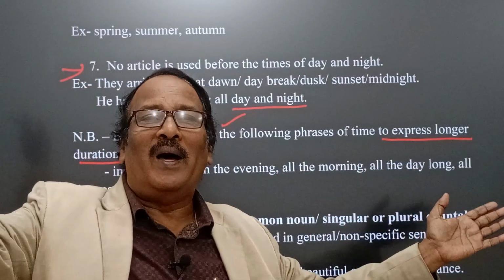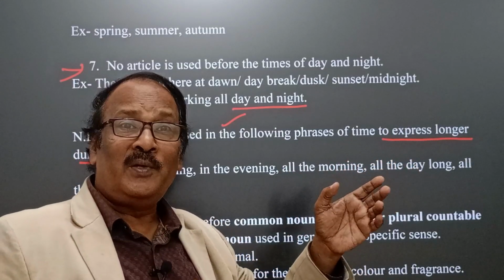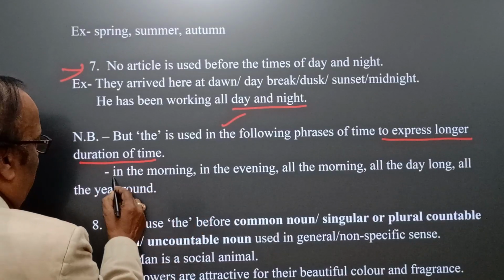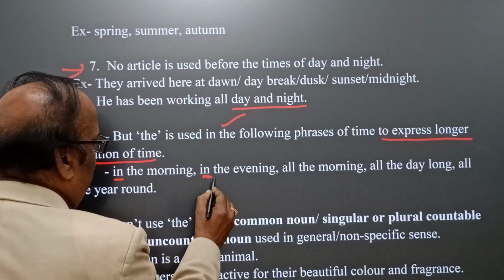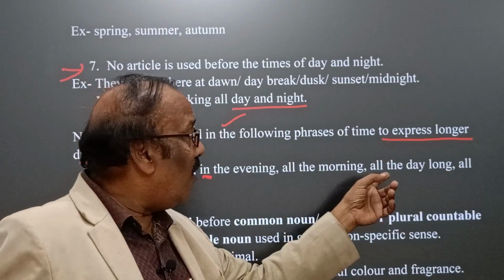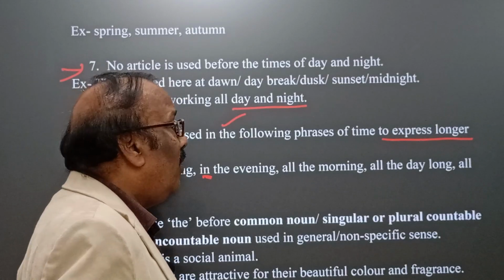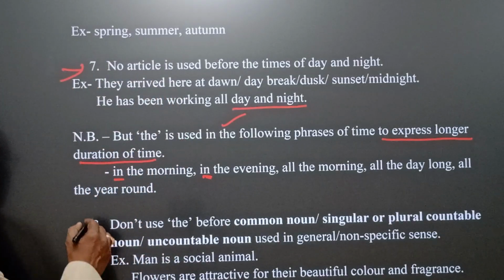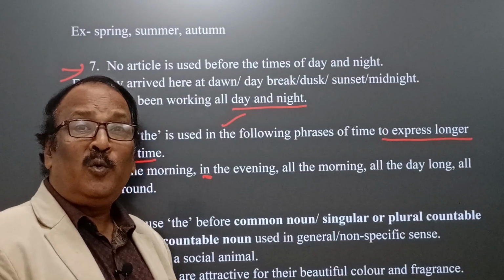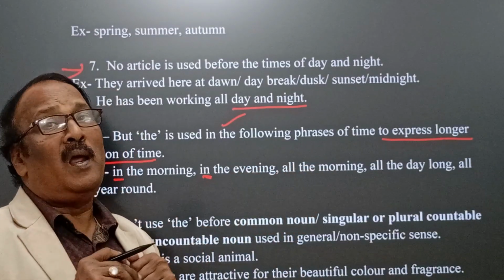This is the morning hour. What are you doing in the morning hour of tomorrow? Here, these are prepositional phrases, because in the morning, the duration of time, all the day long, throughout the day, all the year round, we use the article the mostly to indicate the duration of time, a longer period of time.